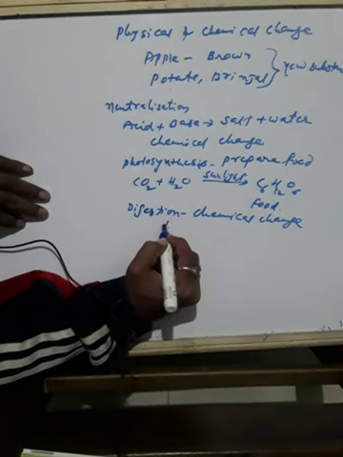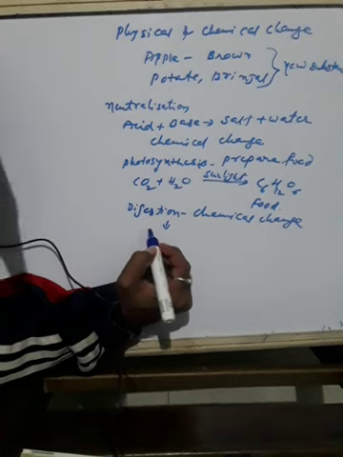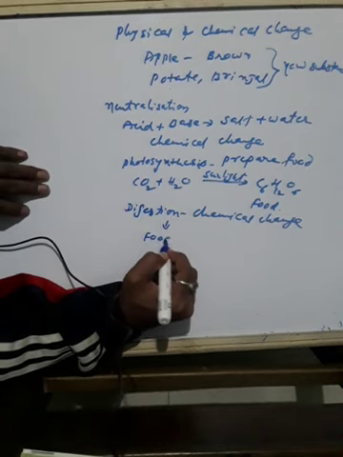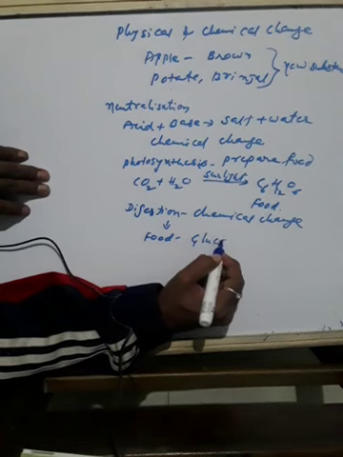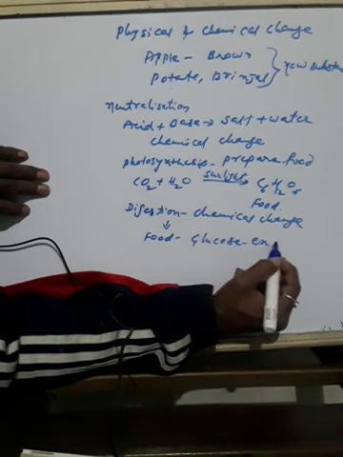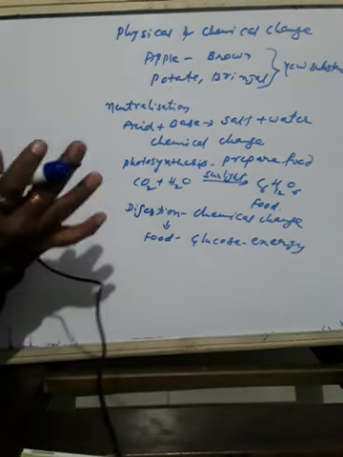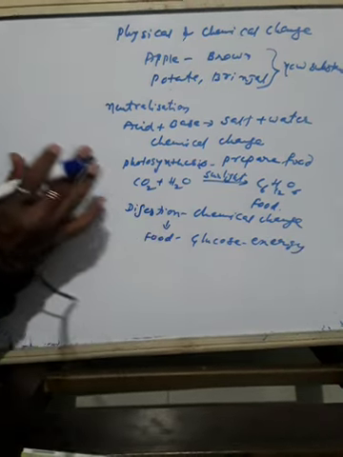After getting digested, the food which is consumed by you will be converted to glucose. So this glucose will give energy. In this way, digestion of food is also an example of chemical change.